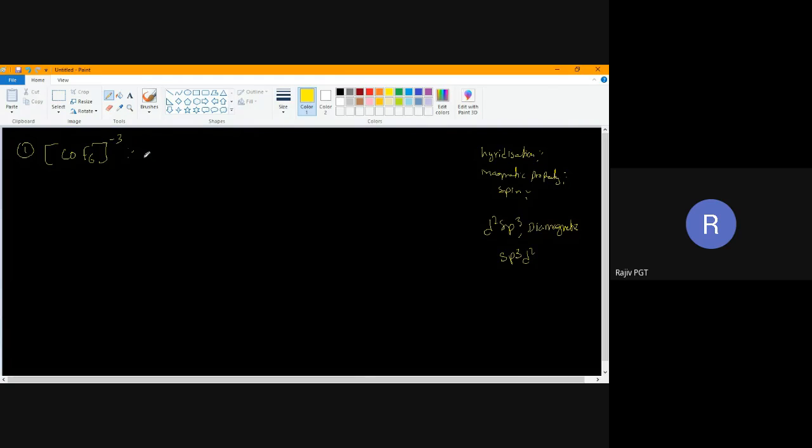So cobalt. First write its valence shell configuration. Its atomic number is 27, so it will be 3d7 4s2. After that, calculate its oxidation state. What's its oxidation state here, children? +3 only, sir. Good. Co3+, its configuration will be 3d6 4s0. 2 electrons from here, 1 electron from here. Now I'm going to write its configuration. After 4s0, again write 4p0 4d0.